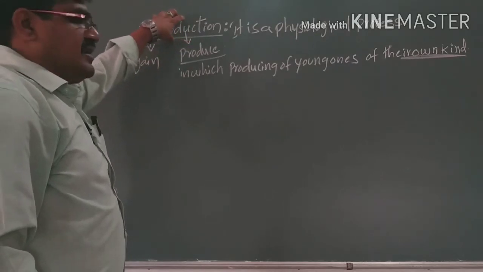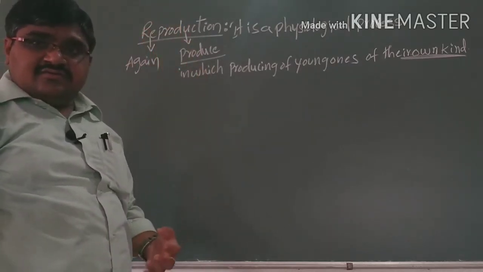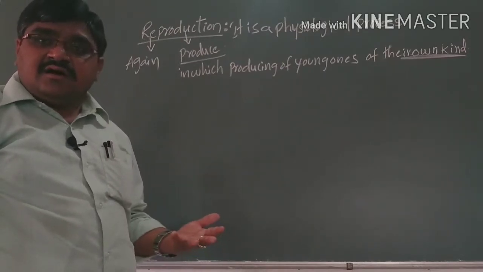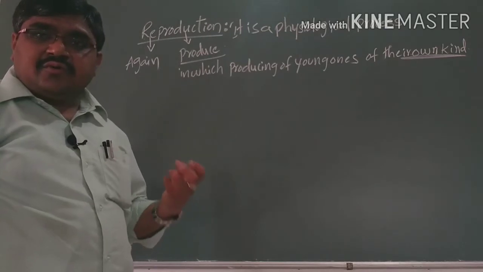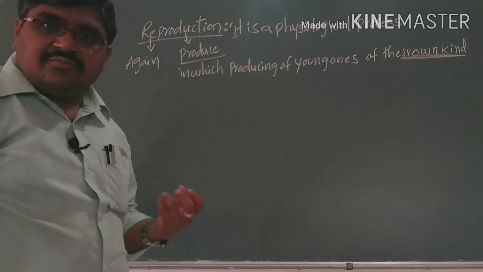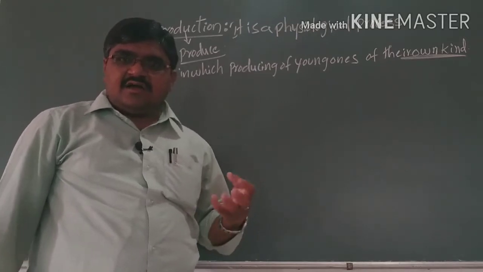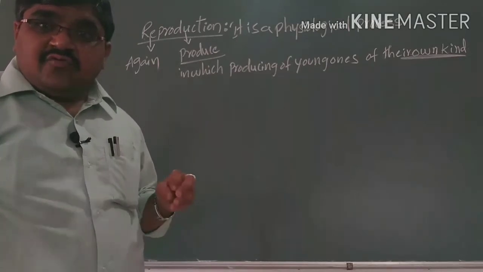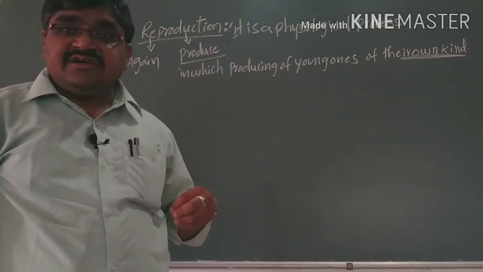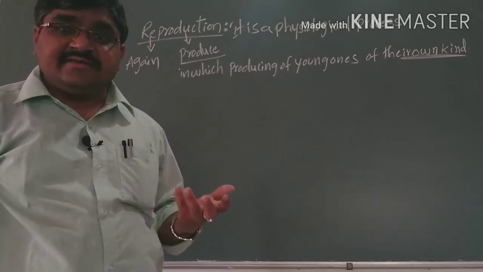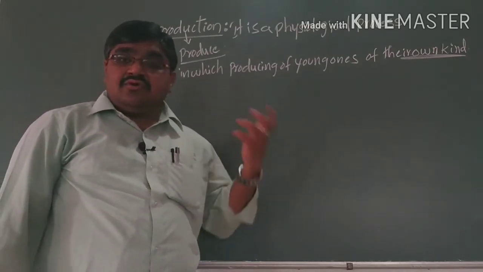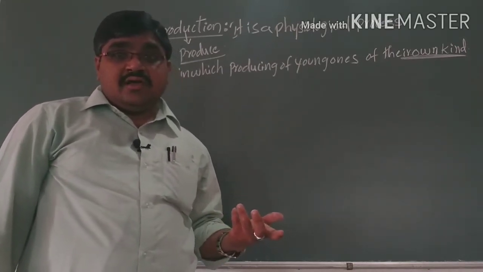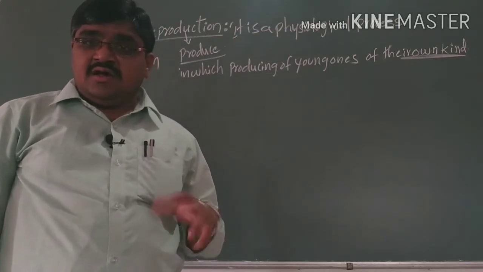So here we cannot say that reproduction is just producing of young ones. Here young ones means which type of young ones? Here the cats cannot produce the dogs. The dogs cannot produce the cats, or the tigers cannot produce lions, and elephants cannot produce the tigers. So we cannot say just producing young ones is reproduction. Cats produce cats only. Dogs cannot produce cats.